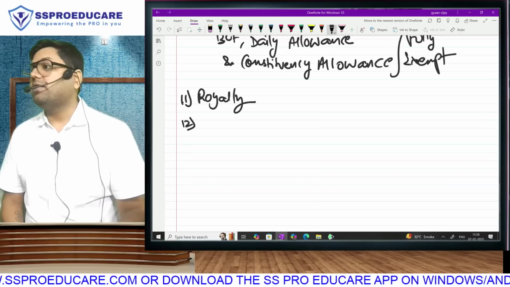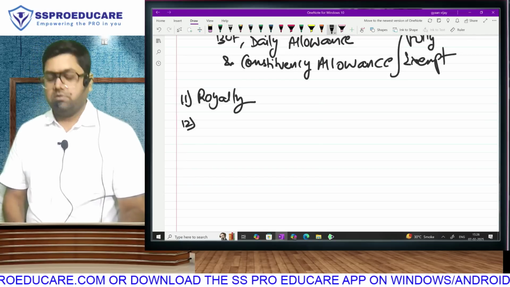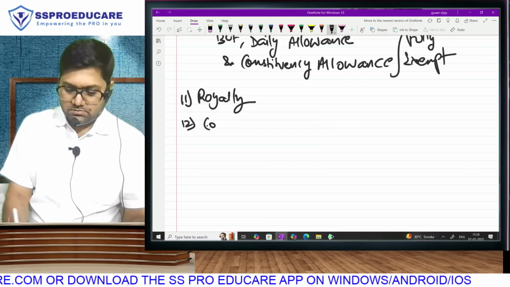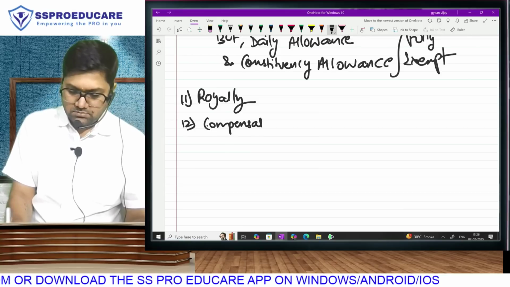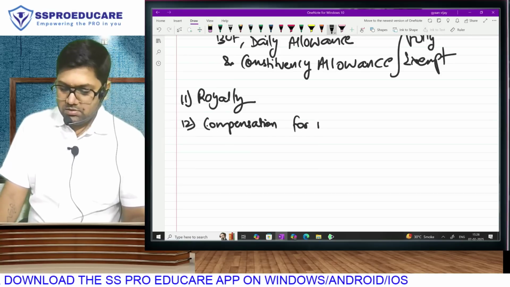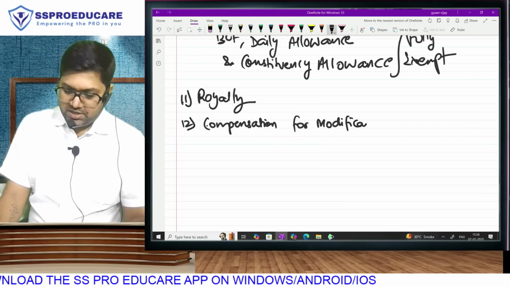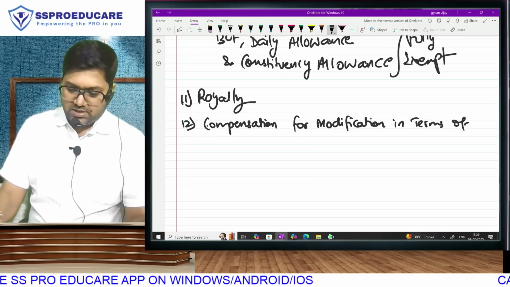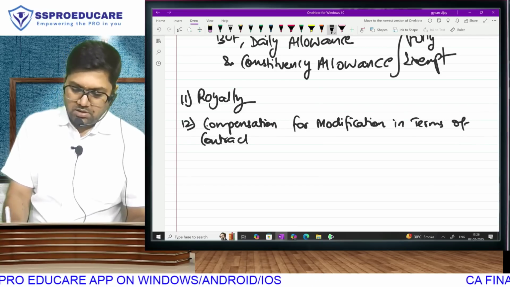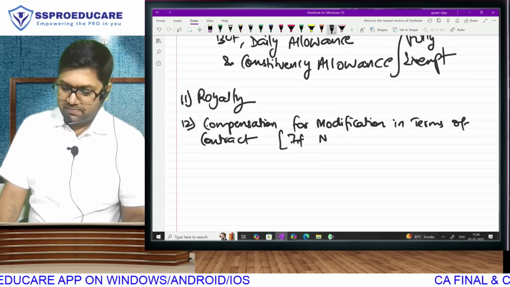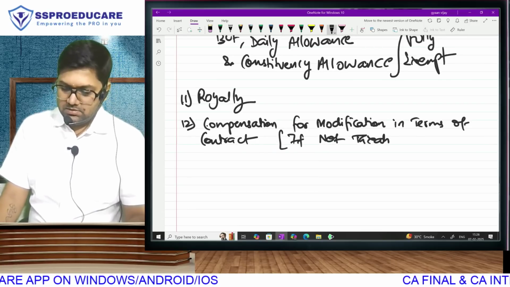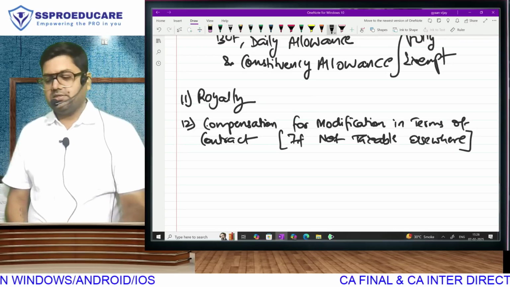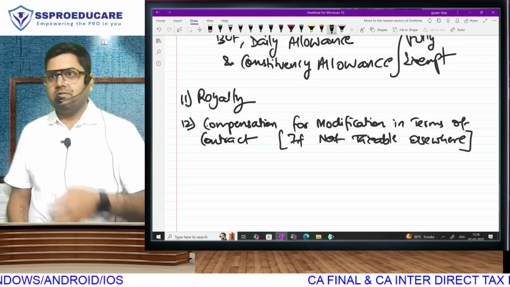Next, point number 12. Compensation for modification in terms of contract, with a condition that it is not taxable elsewhere.